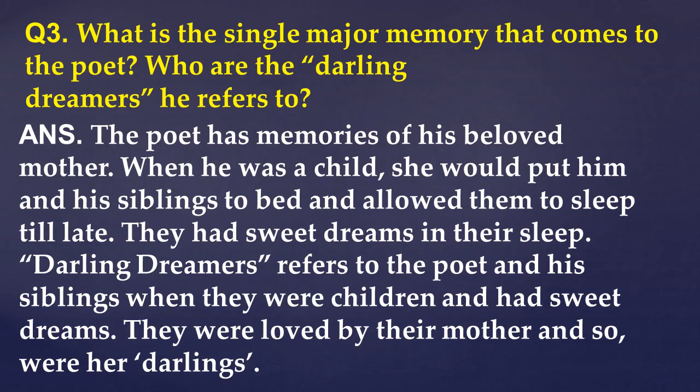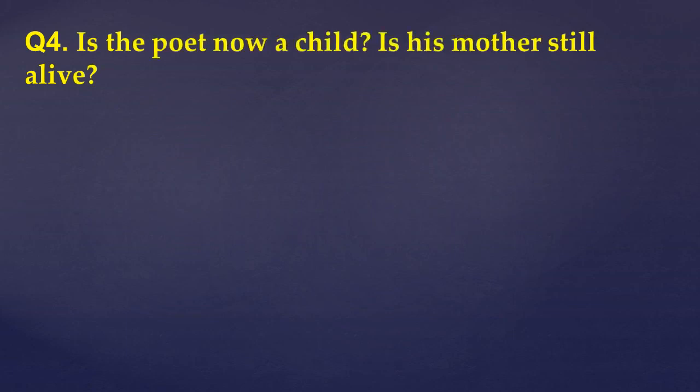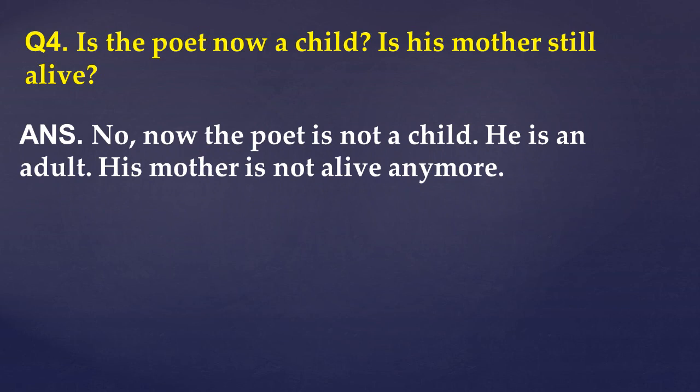When he was a child, she would put him and his siblings to bed and allowed them to sleep till late. They had sweet dreams in their sleep. So darling dreamers refers to the poet and his siblings when they were children and had sweet dreams. They were loved by their mother and so were her darlings. Next question. Is the poet now a child? Is his mother still alive? No. Now the poet is not a child and he is an adult. His mother is not alive anymore.